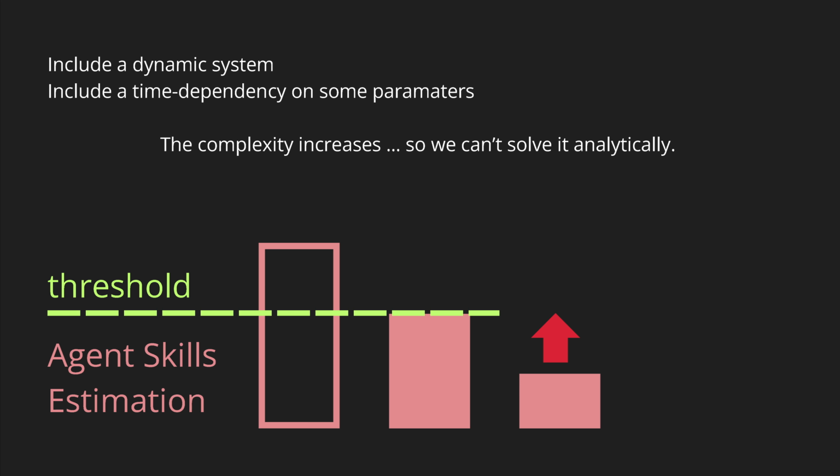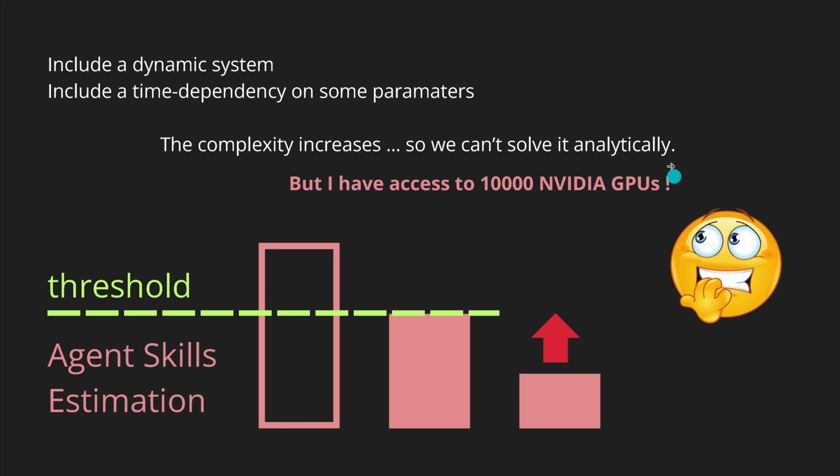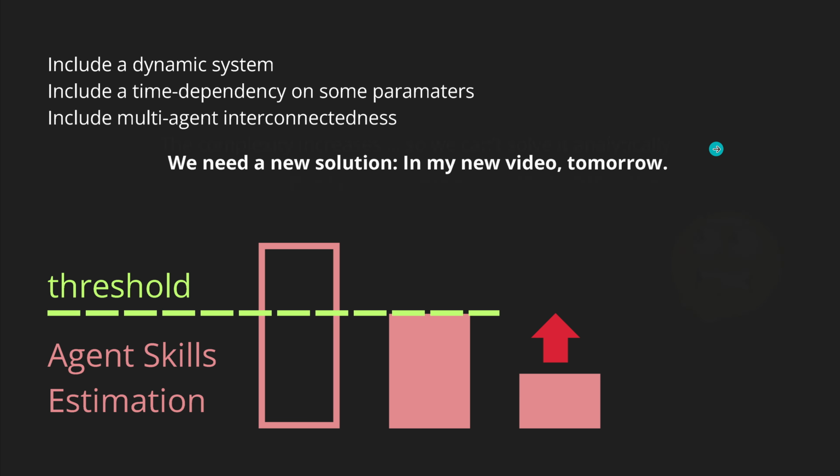Therefore, we are now faced with a problem, and even if you say, hey, but I have access to 10,000 NVIDIA GPUs, I have pure compute power, well, you can't solve it analytically because the complexity is so high. Even if you put 1 million NVIDIA GPUs on the topic, we have to find a new intelligent way to do our agent optimization.